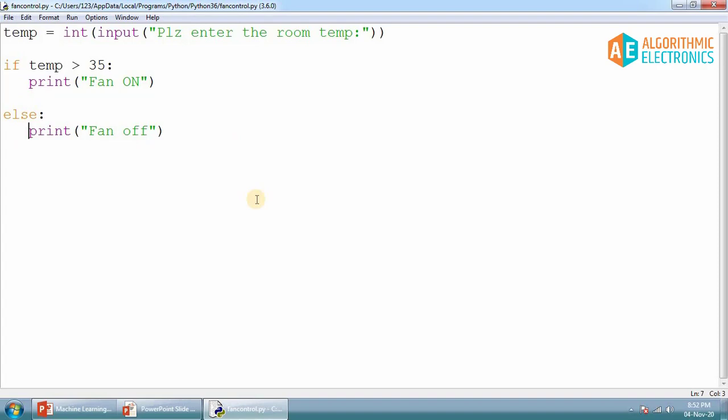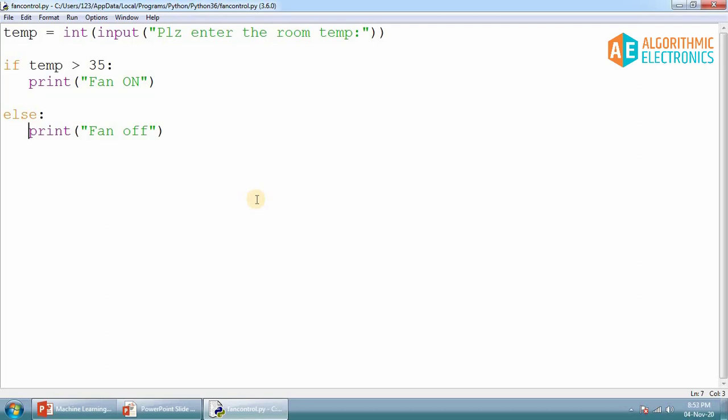Though it is not an error in Python and it is perfectly fine, I do not recommend different spaces in different blocks. I recommend you just use an equal number of spaces everywhere. Okay, or if you are putting indentation with 4 spaces, then follow the same structure in all different blocks, because this will make your code neat and clean and more readable. If you are giving different spaces in different blocks, your code will not look better, and it will be very difficult to read and understand. So that thing you have to take care of.